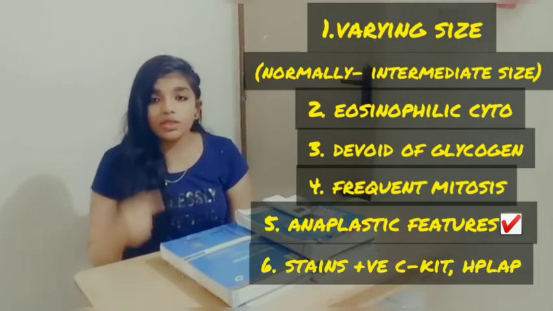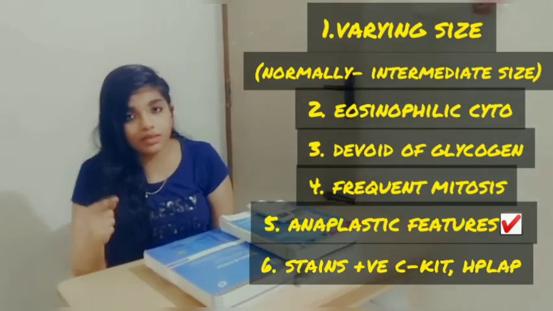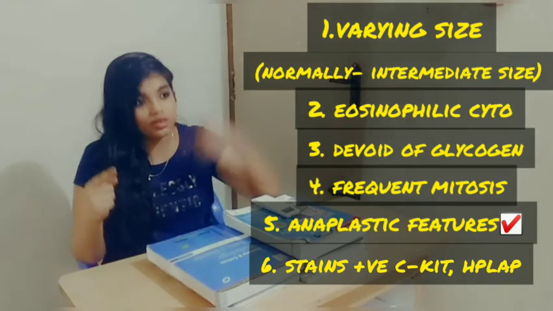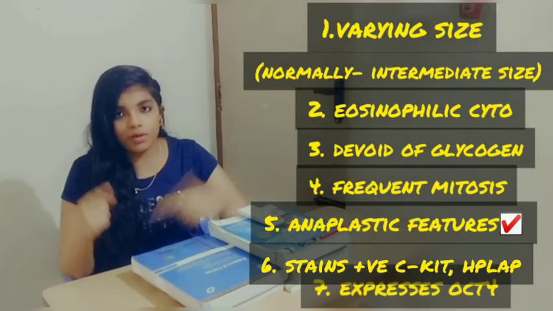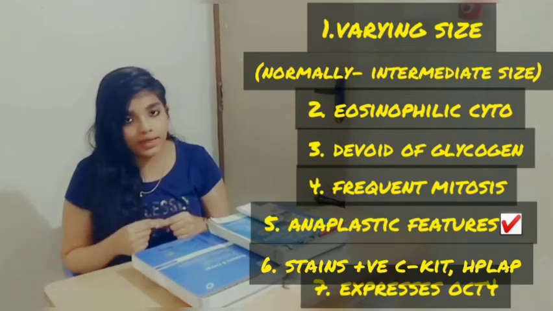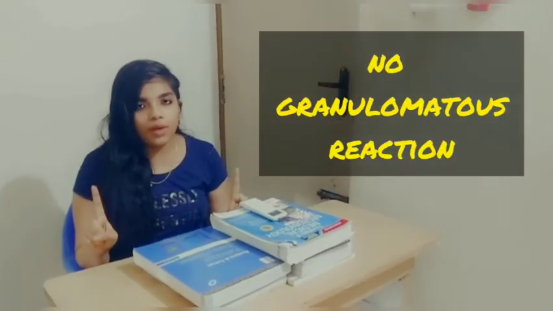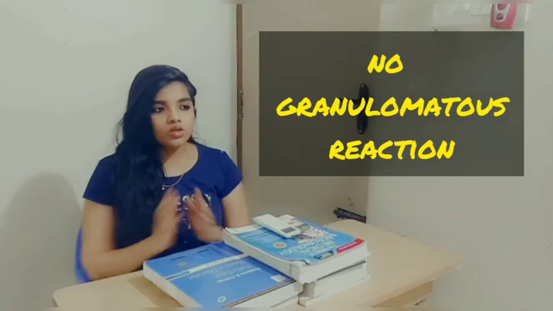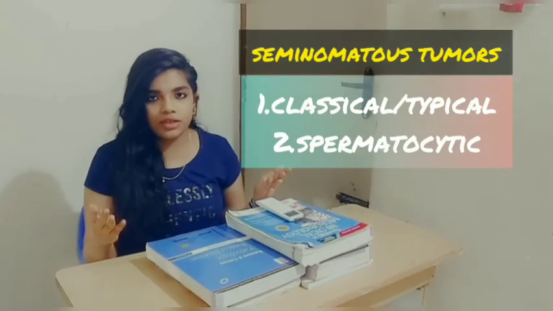But it also stains positive for human placental alkaline phosphatase enzyme, just like classical seminoma, and it also expresses OCT3 or 4, stains positive for KIT. But there will be no granulomatous reaction present here. So that's all the points, similarities and differences between classical and spermatocytic seminoma from exam point of view.